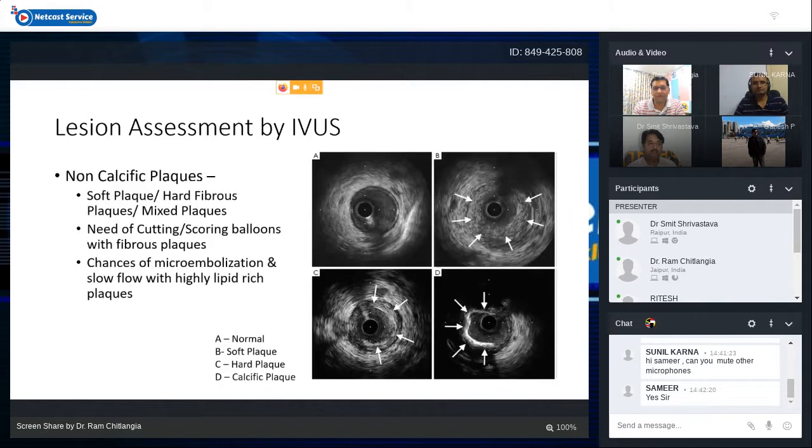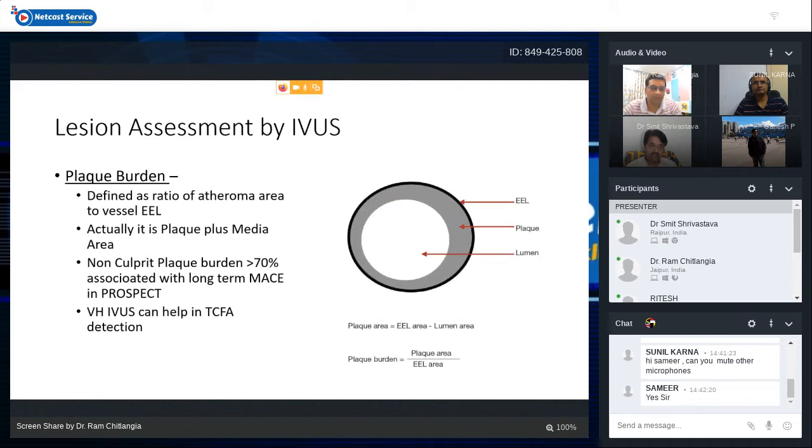So after lesion assessment, once we know what type of plaque is there, we can see what the plaque burden is. Plaque burden is defined as the ratio of atheroma area to EEL area, and as I've already discussed, it is plaque plus media area. Usually, non-culprit plaque burden of more than 70% is associated with long-term MACE events in the PROSPECT trial. Also, virtual histology IVUS in some of the machines can help in thin cap fibroatheroma detection, although OCT is much superior for that type of application for getting finer details in plaques.